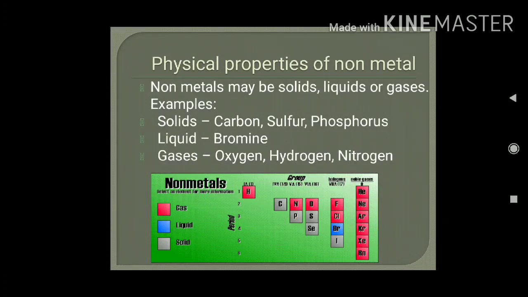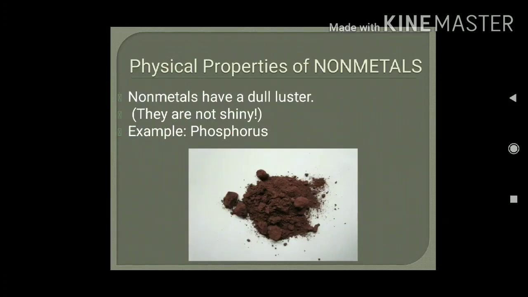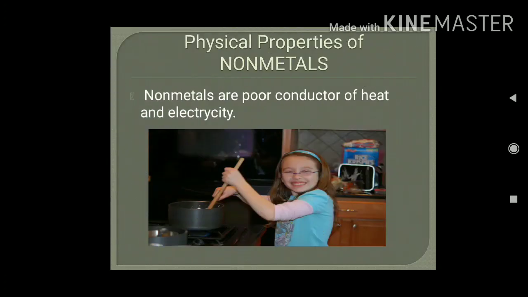Next, we will discuss about physical properties of non-metal. As we studied that metals are found mainly in solid state except mercury, but non-metals may be solid, liquid or gases. Carbon, sulfur, phosphorus are found in solid, bromine is liquid, oxygen, hydrogen and nitrogen are found in gaseous state. Non-metals have a dull luster. You can see phosphorus. Just compare it with gold or any metal. You will find that metal have a shiny appearance, whereas the non-metal have a dull appearance.